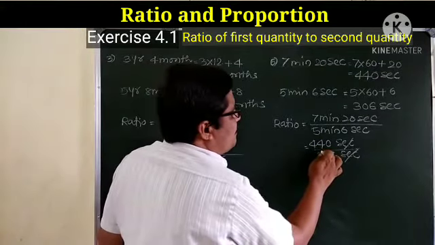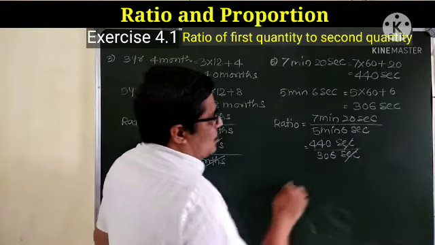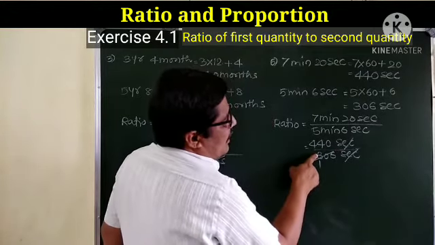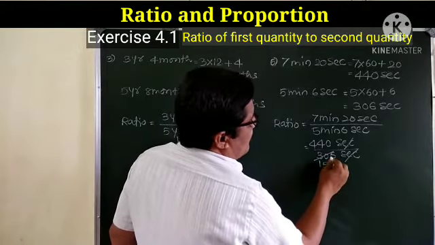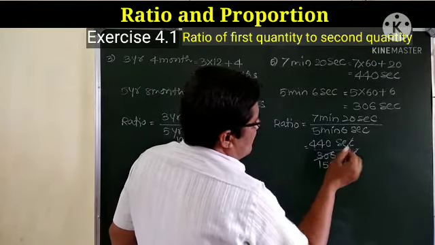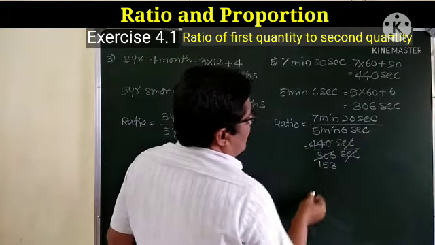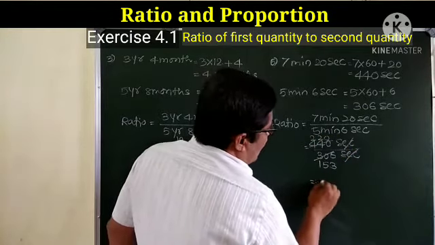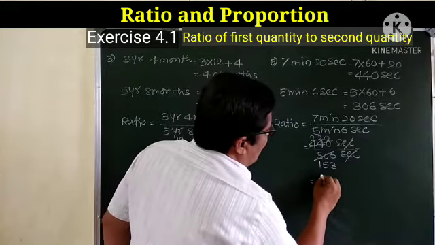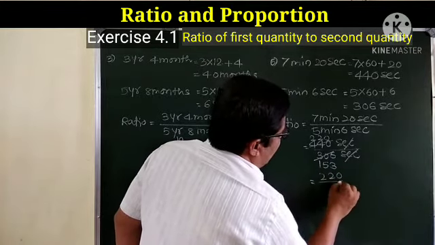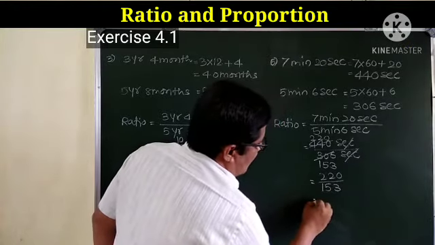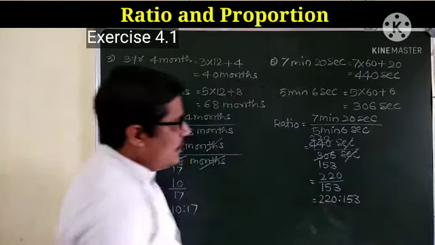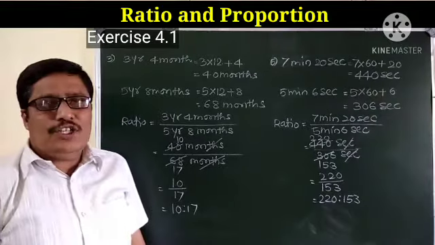Now we have to simplify this, so we'll take 2 ones are 2, carry 1, 10, 2 5s are 10, and 2 3s are 6. Now here 2 2s are 4, 2 2s are 4, and 0. So here no more we can divide it or simplify it, so it will be 220 is to 153, that is 220 is to 153. In this way we can simplify the ratios.